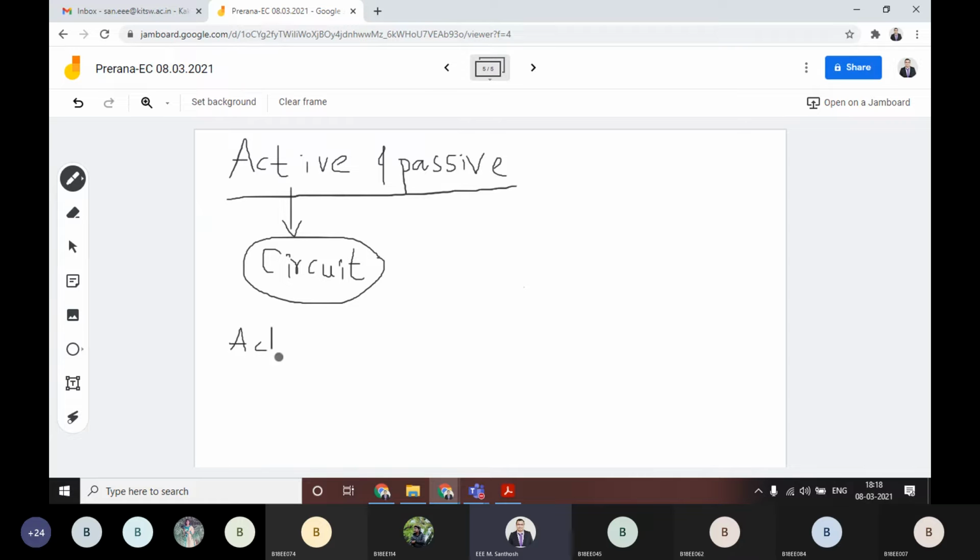The simple examples you already know: active elements are voltage sources.